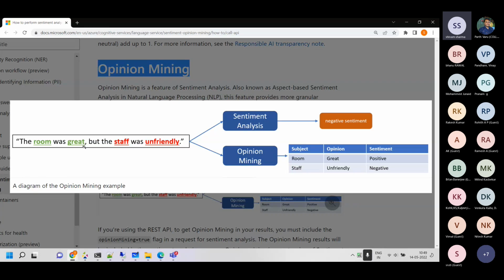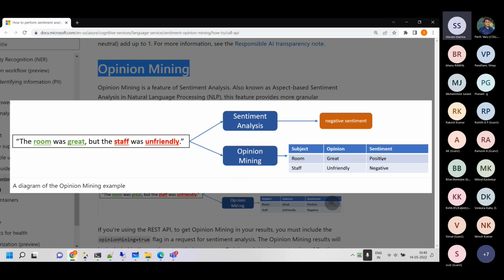The room was great. It's pretty self-explanatory here. The room was great, but the staff was unfriendly. So the overall statement is negative. But when you talk about opinion mining, there are two subjects right now: the room and the staff.